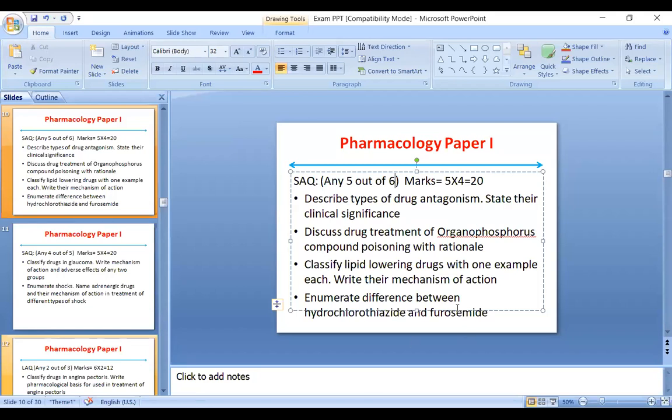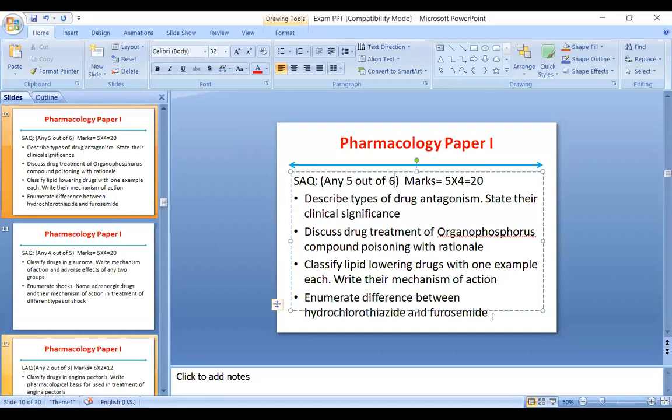Next is: enumerate the differences between hydrochlorothiazide and furosemide. Whenever this question comes in front of the student, the student takes a scale, draws two columns, and starts writing the differences between hydrochlorothiazide and furosemide. You will score good marks in this, no problem, but you will not score very good marks.